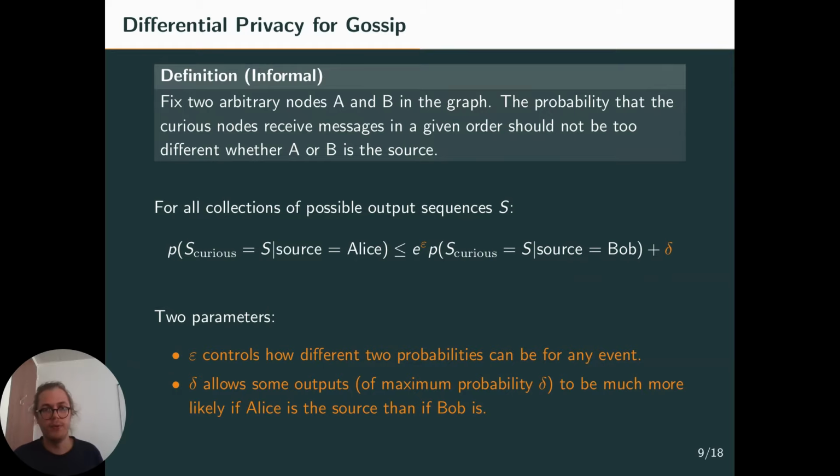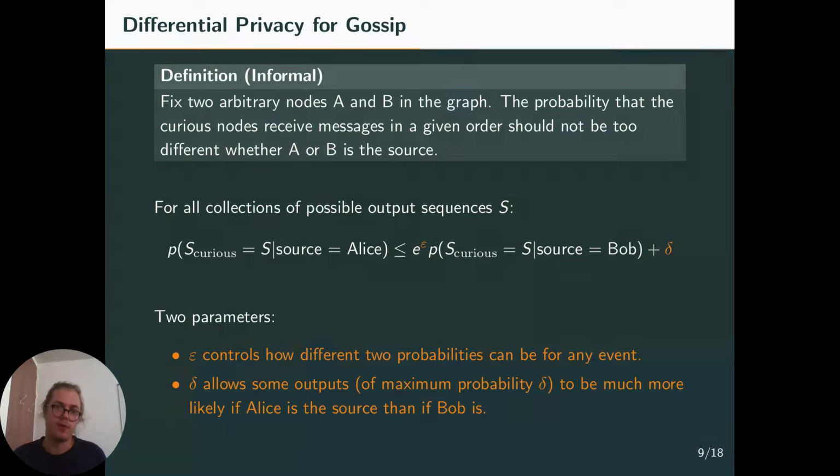Put another way, and more formally, for any set of possible output sequences S, the probability that the output belongs to S, knowing that Alice is the source, should be smaller than exponential epsilon times the probability of the same outputs, knowing that Bob is the source, plus some delta.